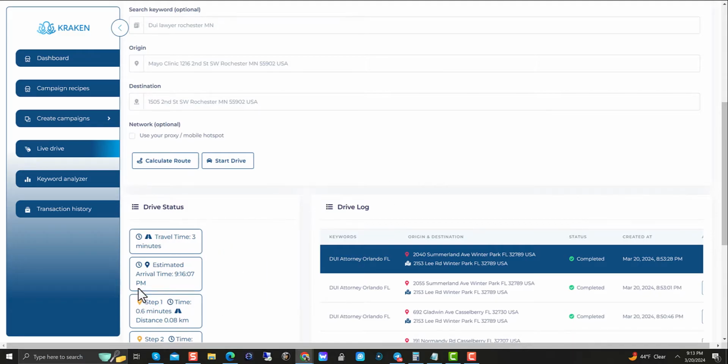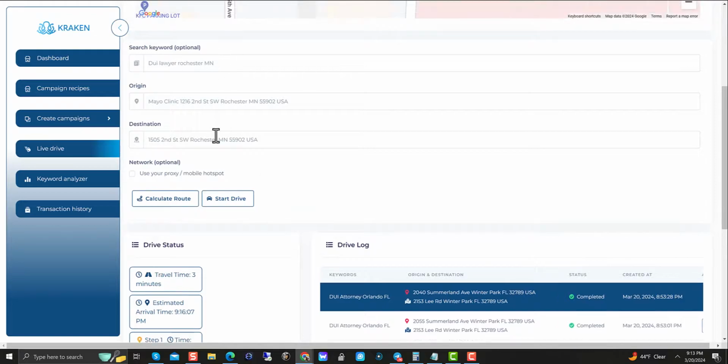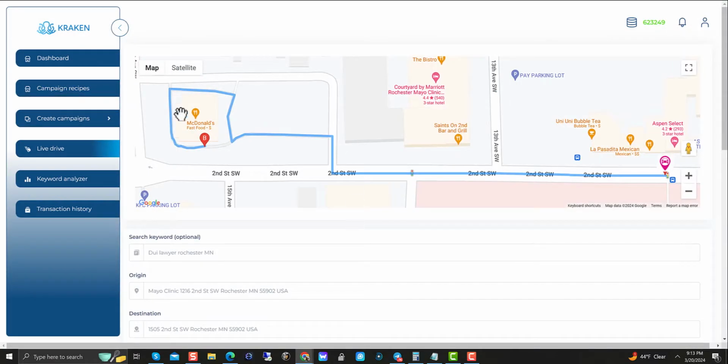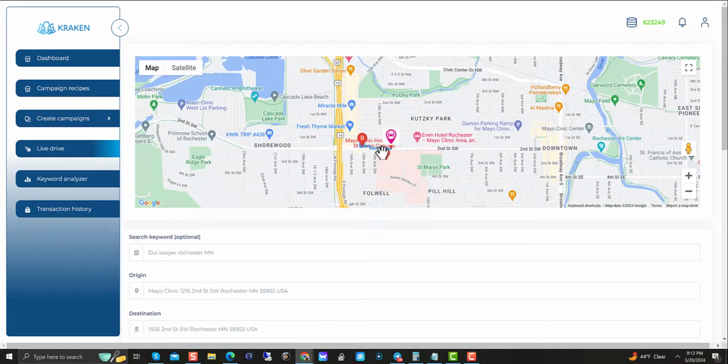And then you can hit start drive. Okay, so if we did this, we did start drive, success. Okay, here it is right here. Here's the McDonald's going over to the Mayo Clinic in Rochester, Minnesota.